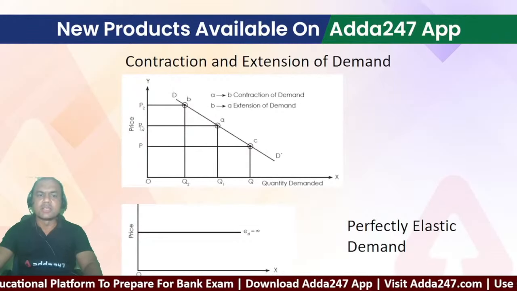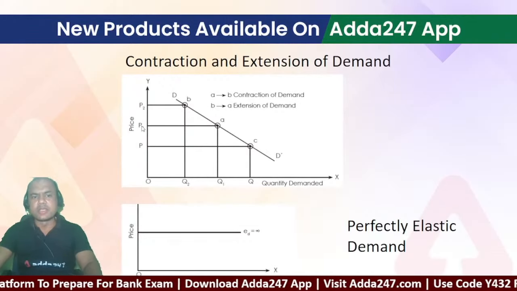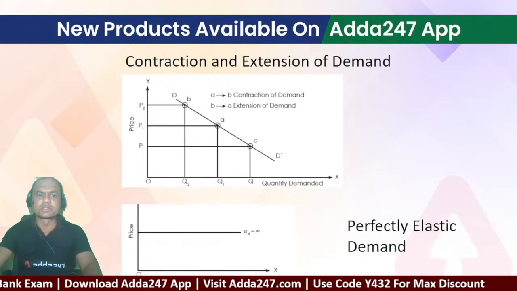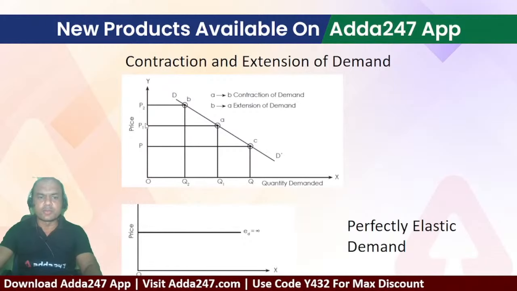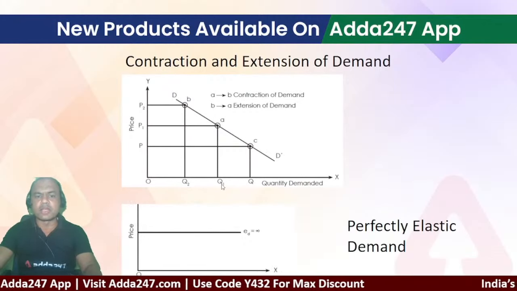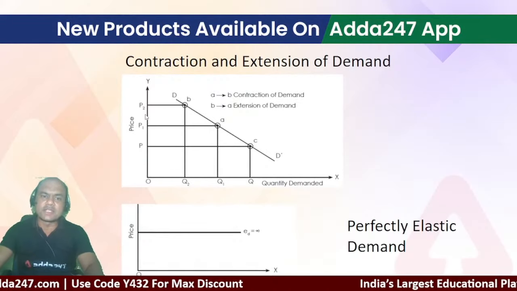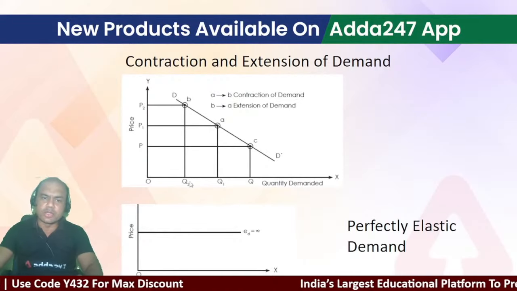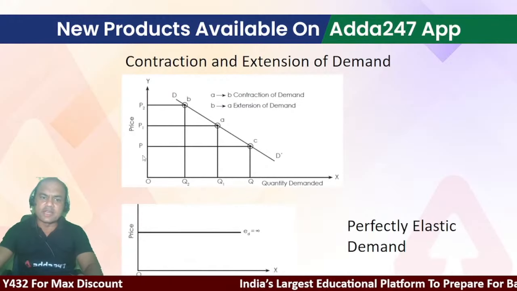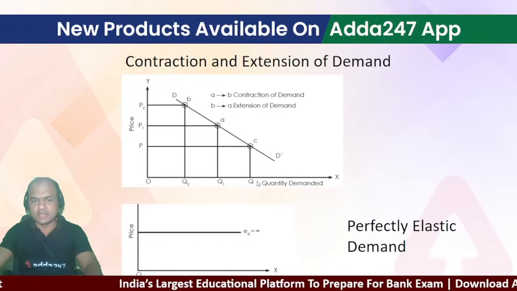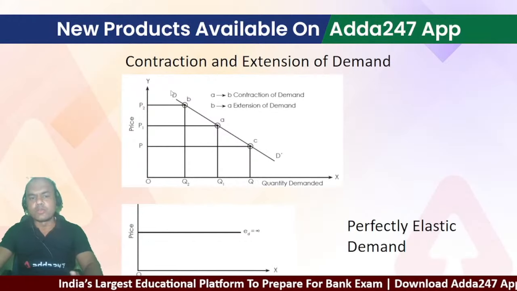Now the price of the commodity increases from P1 to P2. If the price goes to P2, the quantity demanded will go down because that is the law of demand. If the price decreases from P1 to P, the quantity demanded will increase, because it should always follow the law of demand.